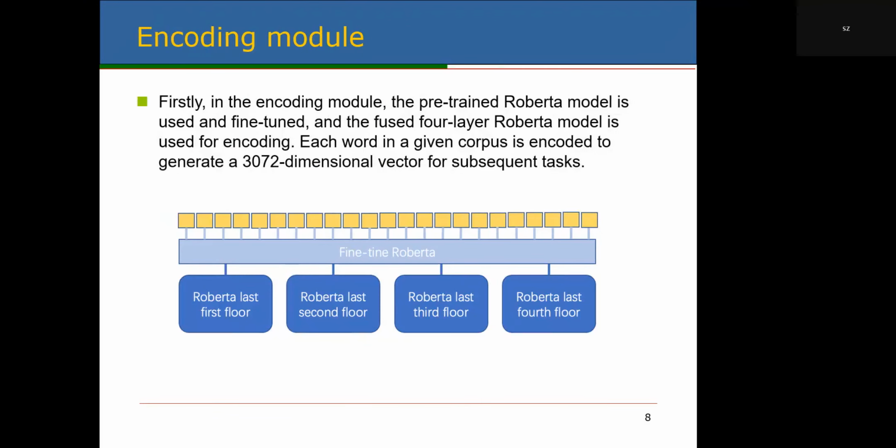Firstly, in the encoding model, the pre-trained RoBERTa model is used and fine-tuned, and the fused 4 layers of the RoBERTa model are used for encoding. Each word in a given corpus is encoded to generate a 3072-dimensional vector for subsequent tasks.